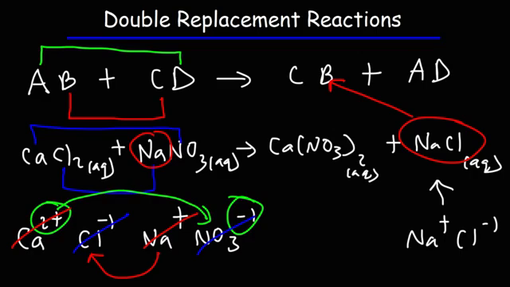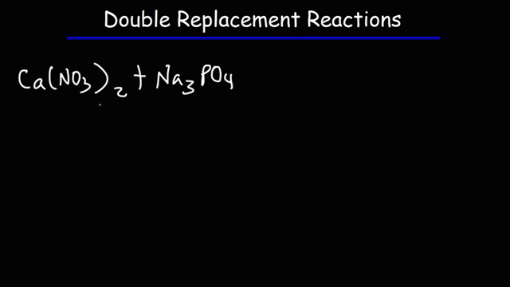Now there are some other types of double replacement reactions that you need to be familiar with, and some of these have special names. Consider this one. Let's say we react calcium nitrate with sodium phosphate. Both of these compounds are in the aqueous phase, which means they're water soluble.